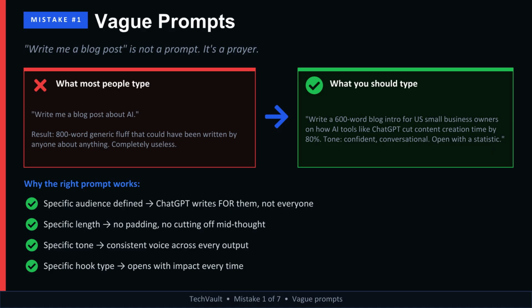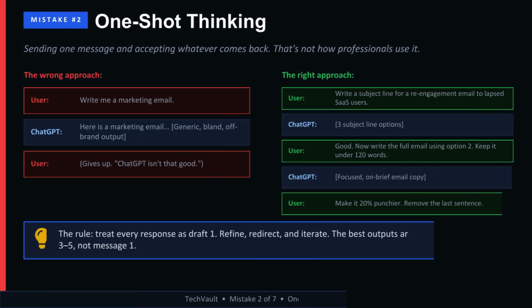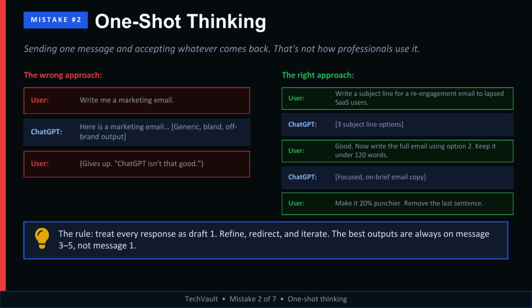It's that simple. Professionals don't use ChatGPT once. They use it like a conversation. Most people ask one question, read the answer, then quit. But the best results almost never happen on the first response. Imagine asking ChatGPT to write a marketing email. Instead of accepting draft 1, ask, can you make it shorter? Can you make it more persuasive? Can you rewrite it for business owners? Can you make it sound more premium? Every follow-up improves the result.